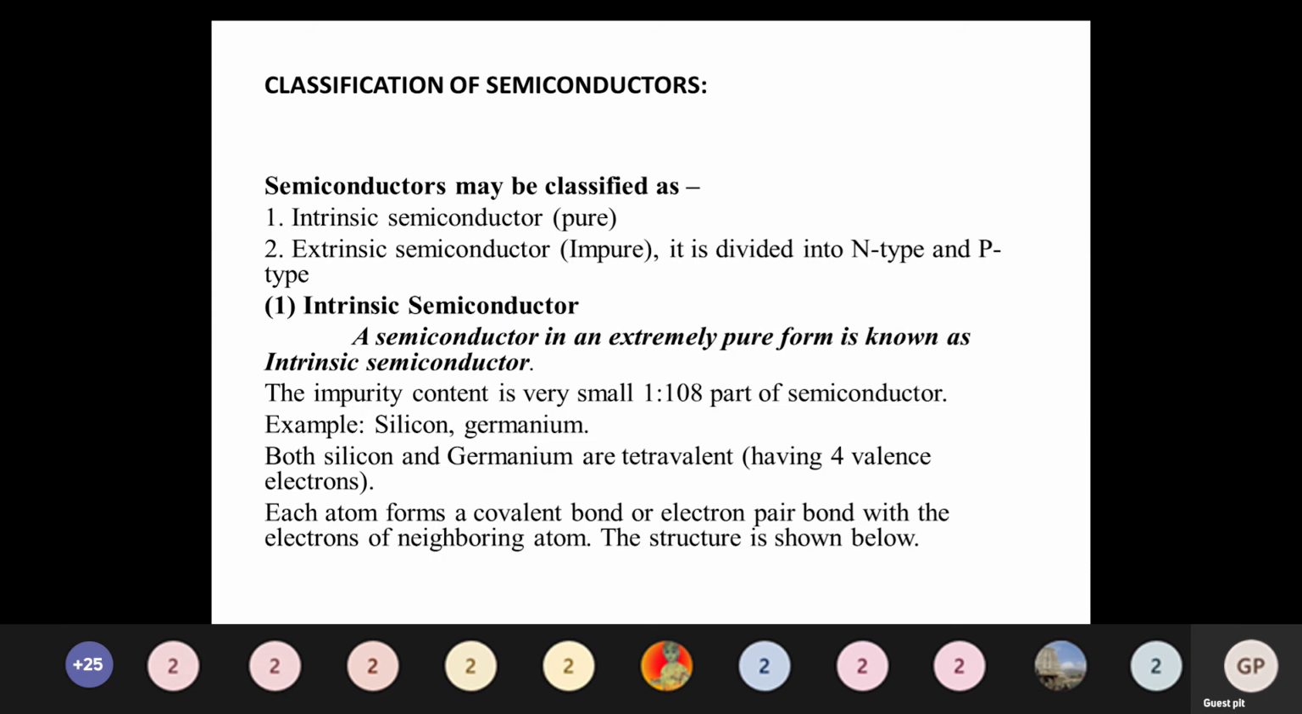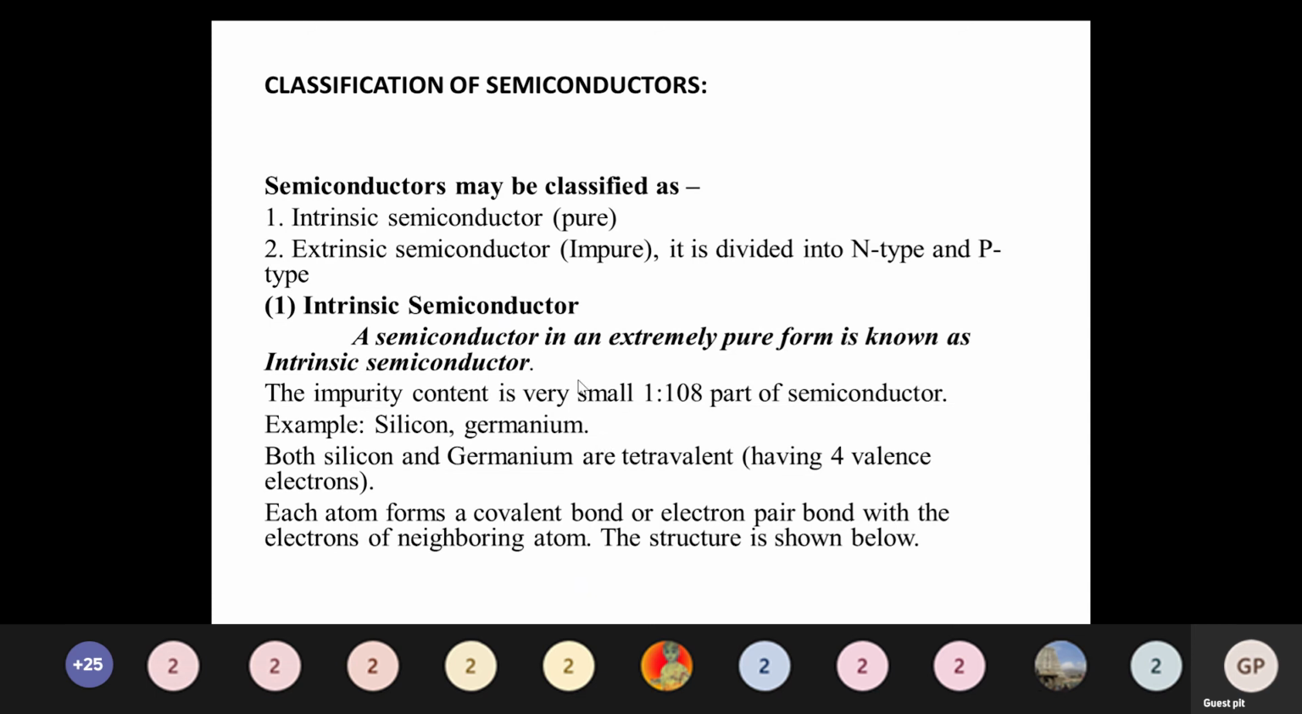For conduction, we add some impurity to the intrinsic material. If you add any impurity to an intrinsic material, that is called the extrinsic semiconductor. Clear? In extrinsic material we again have two types: n-type extrinsic semiconductor and p-type extrinsic semiconductor. Now the first one is the intrinsic semiconductor.